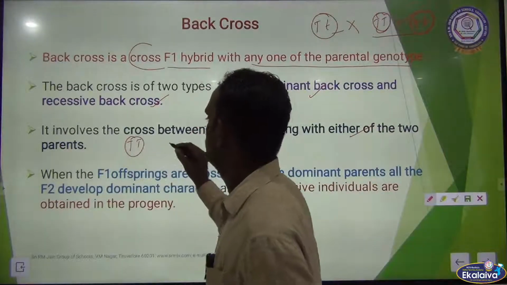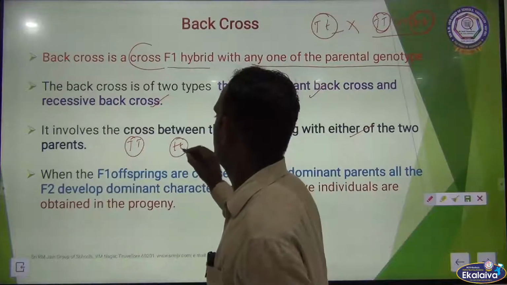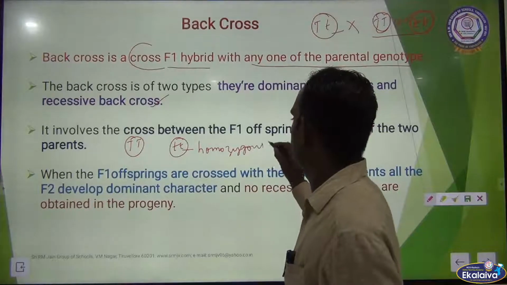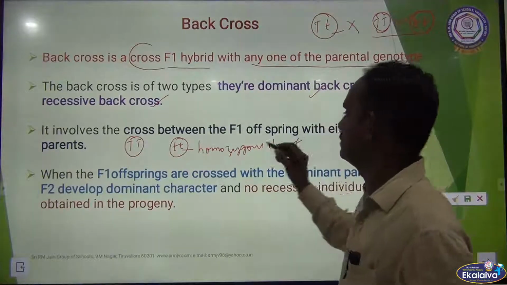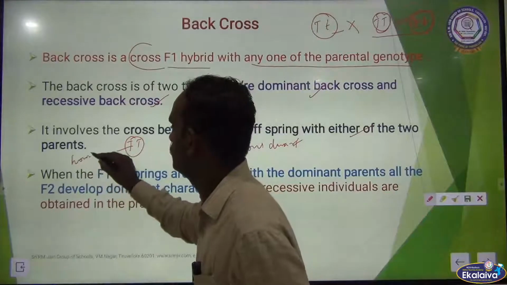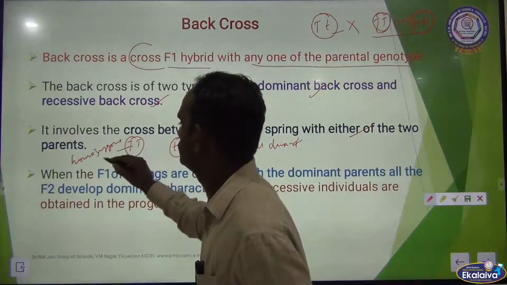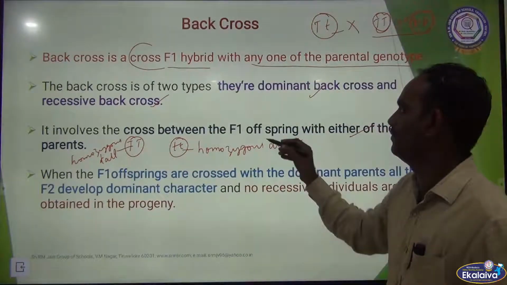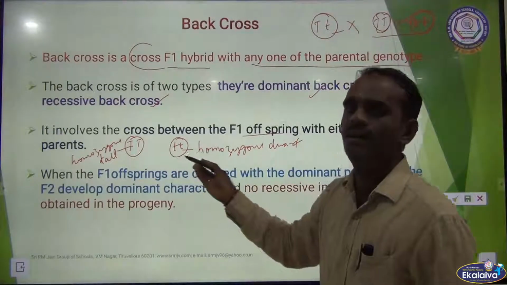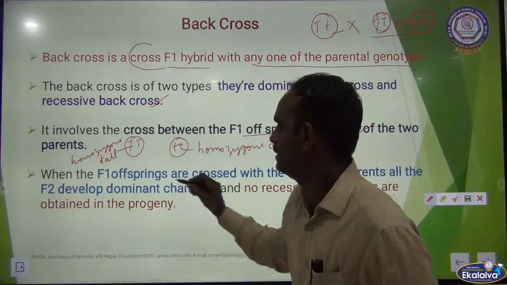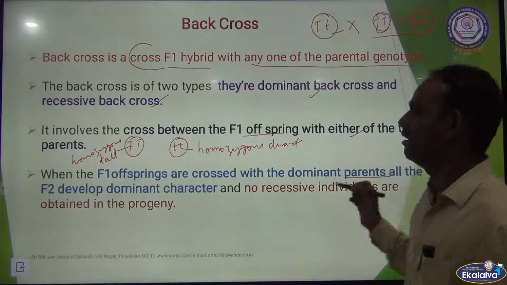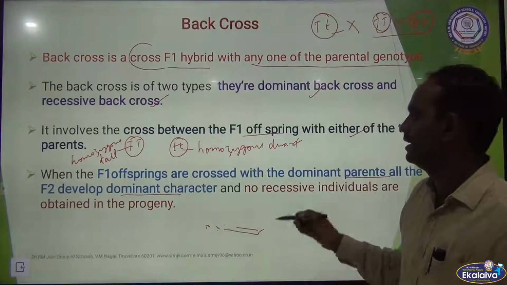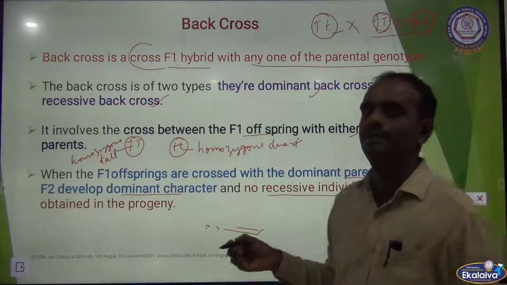This is homozygous tall, this is homozygous dwarf, homozygous tall. So the cross between the F1 offspring with either this or this. When the F1 offspring are crossed with dominant parents, all the F2 develop only the dominant character, okay, and no recessive individuals are obtained in the progeny.